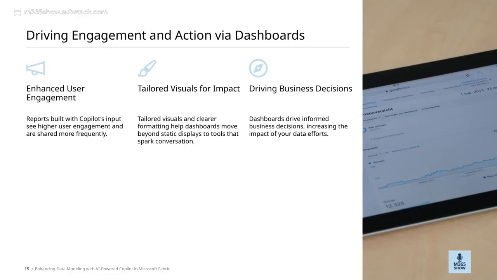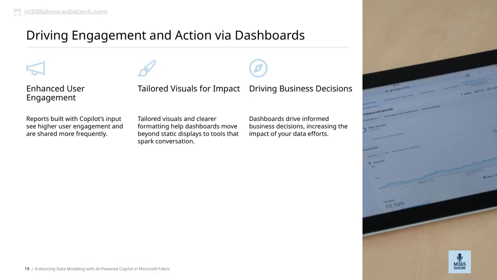Let's talk about how dashboards really drive informed business decisions and amplify the impact of your data efforts. When dashboards are well-designed, they don't just present numbers. They become powerful tools that help you understand what's happening and guide your next steps. One key aspect is tailoring visuals and formatting. By customizing how data is displayed, dashboards move beyond being static screens. They become conversation starters, helping teams collaborate and make smarter choices faster.